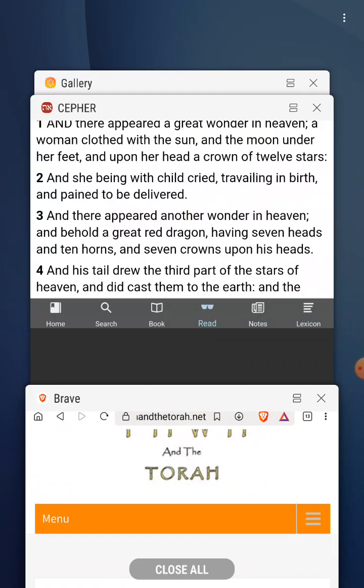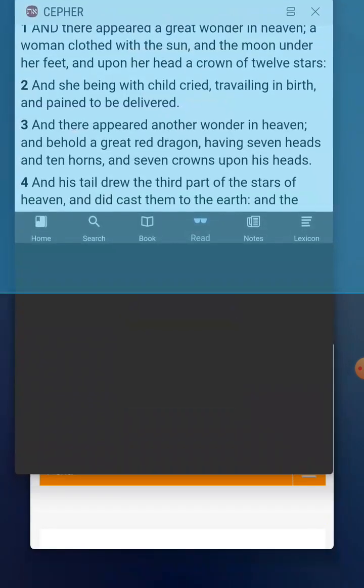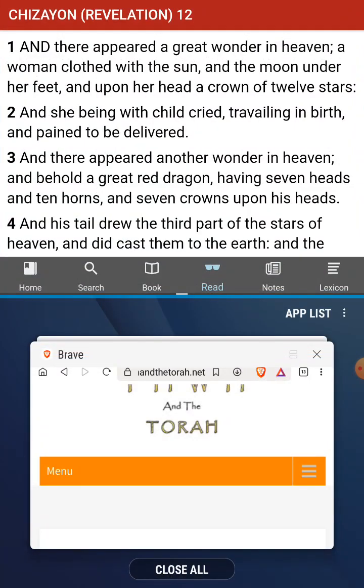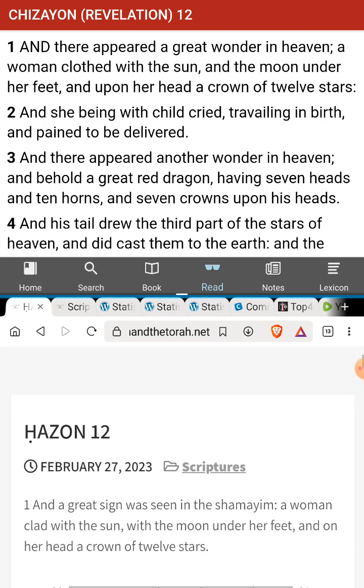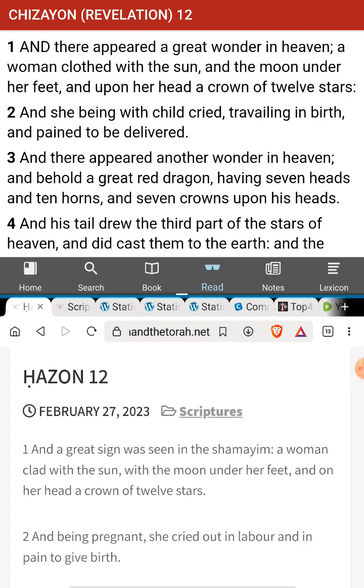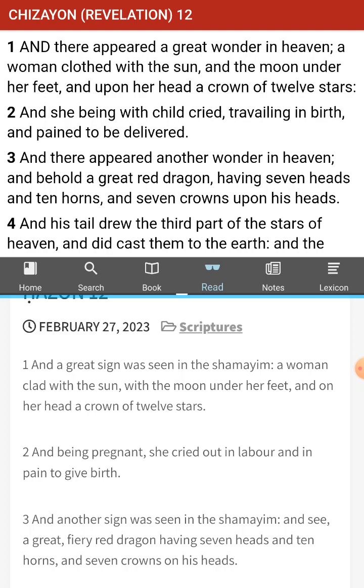And this is an interesting chapter. I think this is the future, but it reads like things that we've already seen in the past. So let's see if we can get our minds around this and figure out exactly what it's talking about. Okay. And a great sign was seen in the Shemaim, a woman clad with the sun, with the moon under her feet, and on her head a crown of 12 stars.